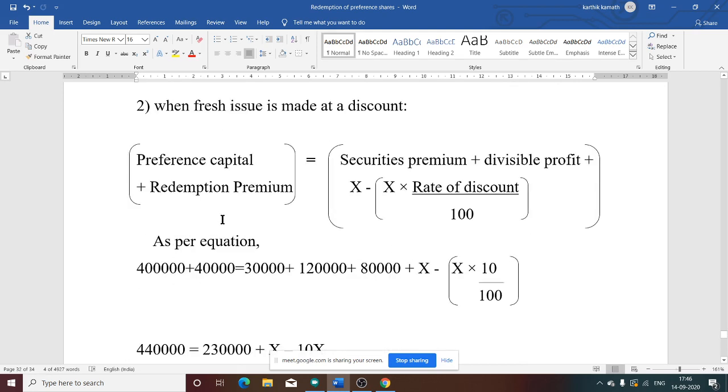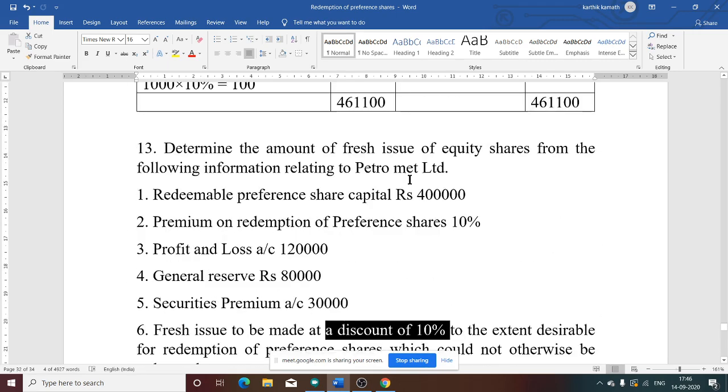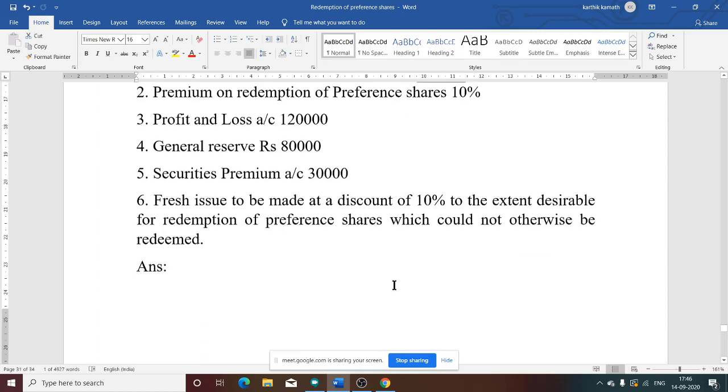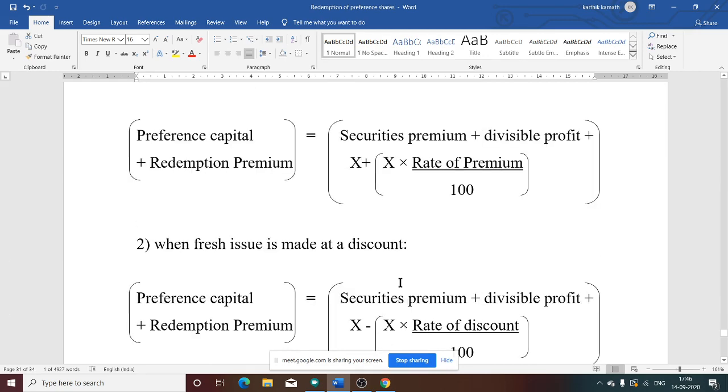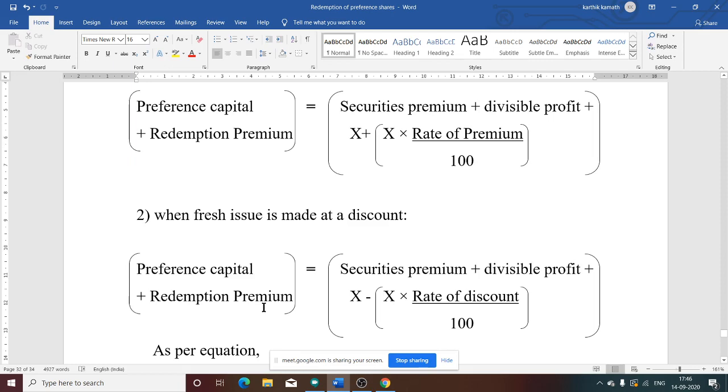Preference share capital we know, given in the question, right? Preference share capital, that is 4 lakh. Premium on redemption: how to get premium on redemption? 4 lakh into 10%, if you do, you will get the premium on redemption, that is 40,000. So 4 lakh plus 40,000 is equal to 30,000. What is the 30,000? 30,000 is security premium.